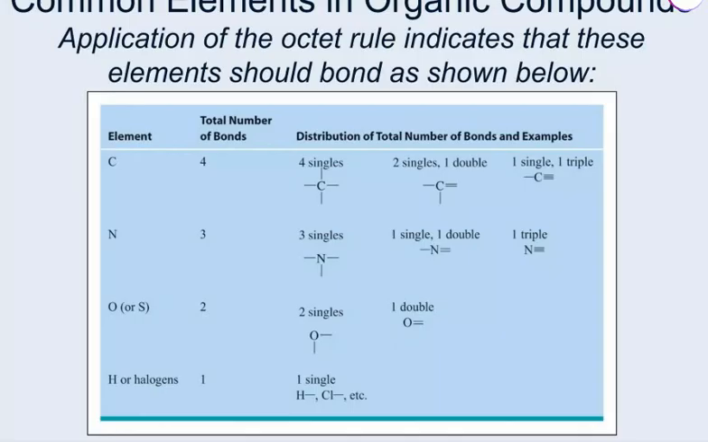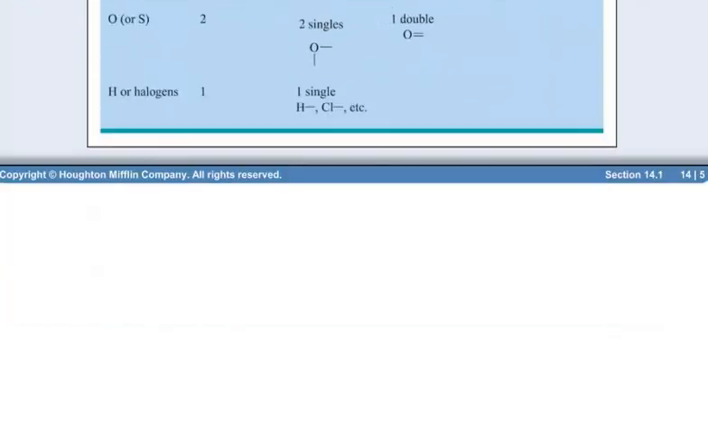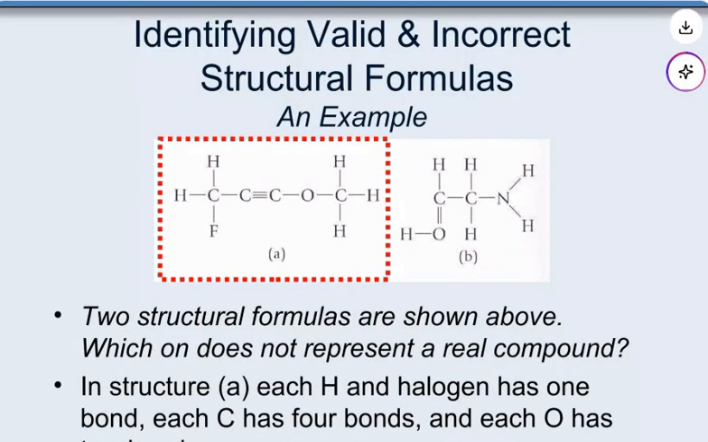Distribution of total number of bonds and examples: carbon has 4 single bonds, or 2 single and 1 double bond, or 1 single and 1 triple bond. In the case of nitrogen, 3 single, or 1 single and 1 double, or 1 triple. In the case of oxygen, 2 single or 1 double, and in the case of hydrogen, 1 single only. Now, identifying valid and incorrect structural formulas, examples you can see here.